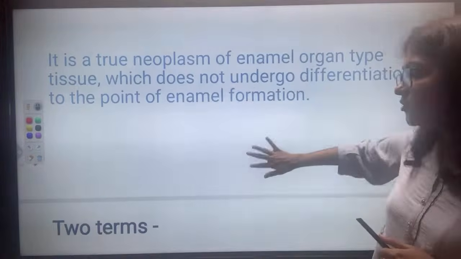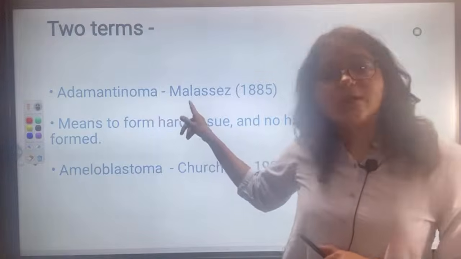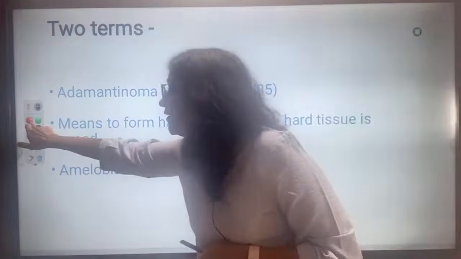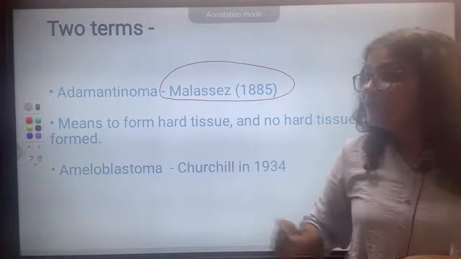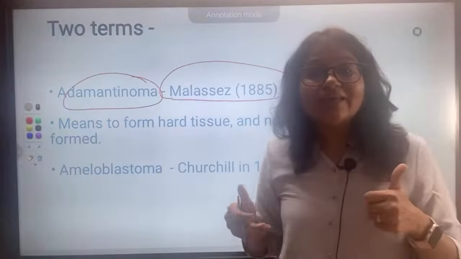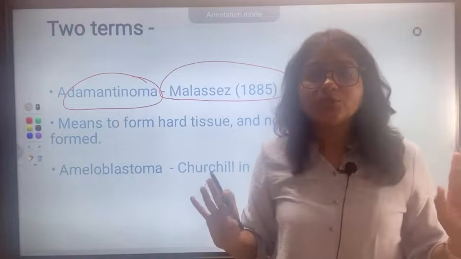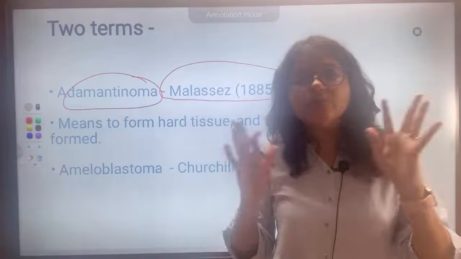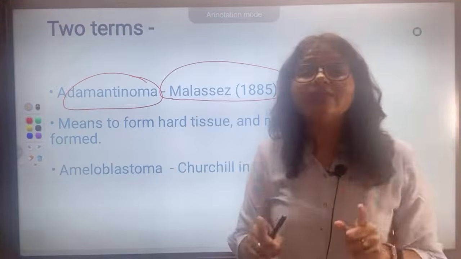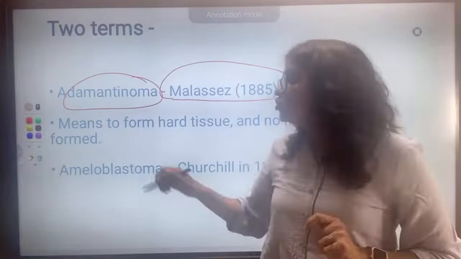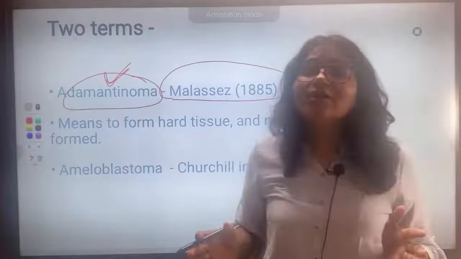Why? I'll tell you, so you'll remember this. What was the first name given to it? Adamantinoma. Who gave the term adamantinoma? It was given by Malassez in 1885. But what does the word adamantinoma mean? It means to form hard tissue, and there is no hard tissue formation. Only odontogenic cells mutate and a tumor is formed. They do not differentiate to the level that they form enamel. So the word means to form hard tissue, but there was no hard tissue formation.